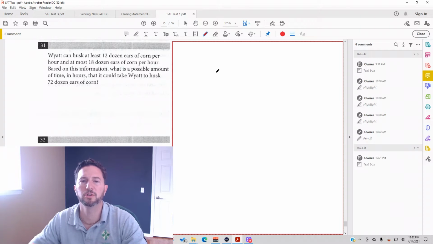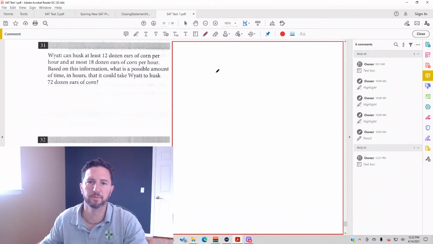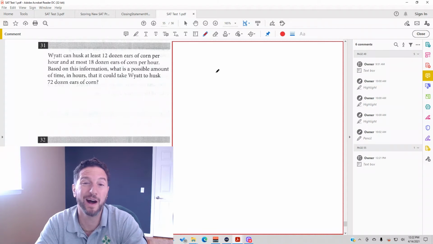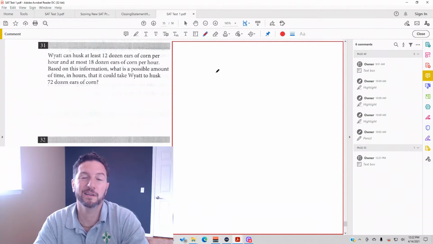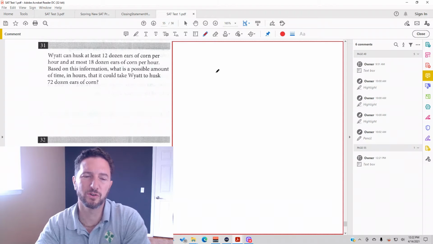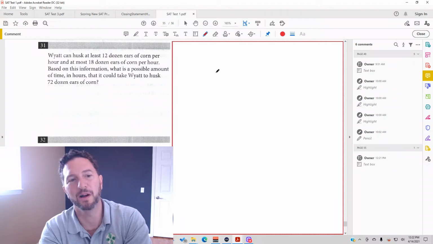How much wood would a woodchuck chuck if a woodchuck would chuck wood? You might have heard that before. Today we're actually looking at Wyatt, and Wyatt is husking corn. Same idea. We could have the same question with woodchucks, but we got Wyatt. What are we going to do?